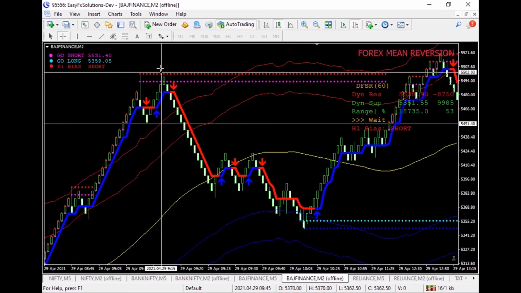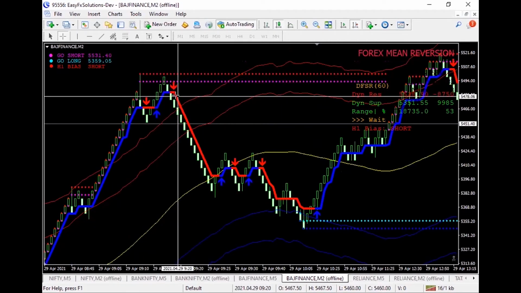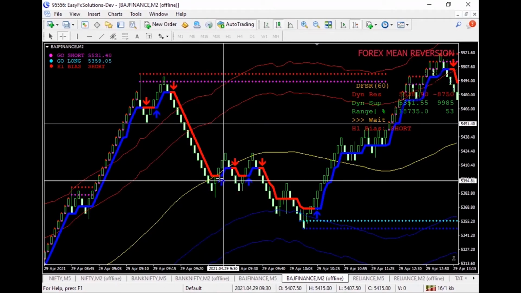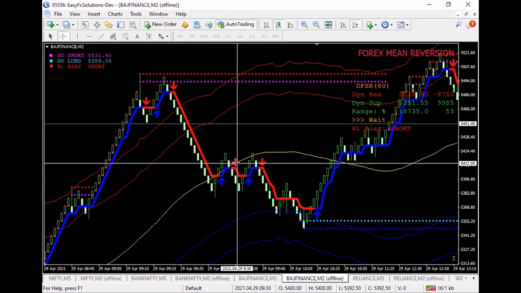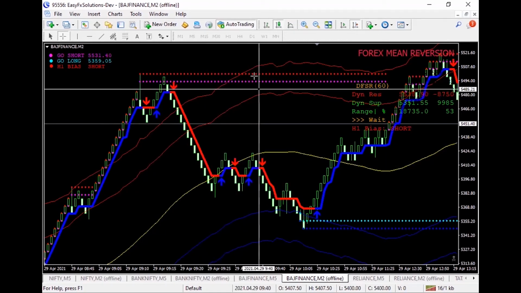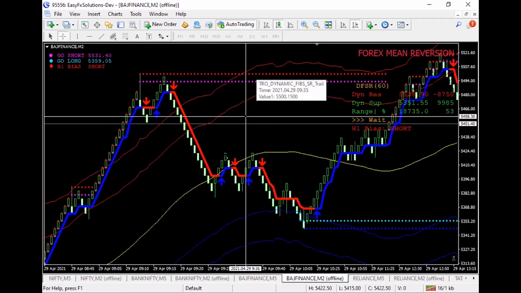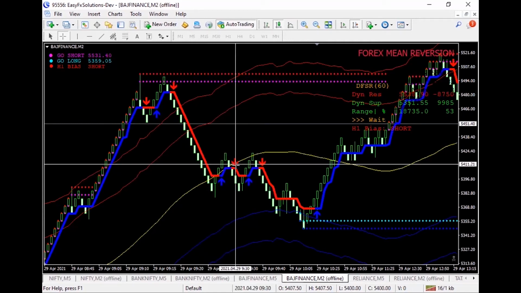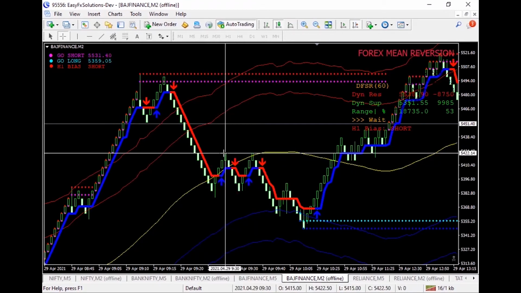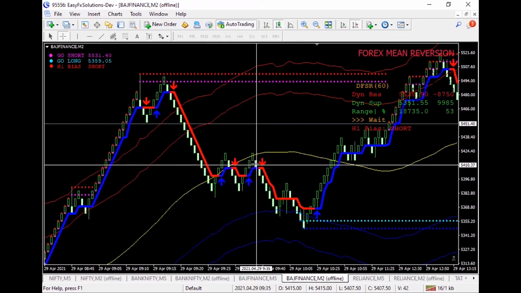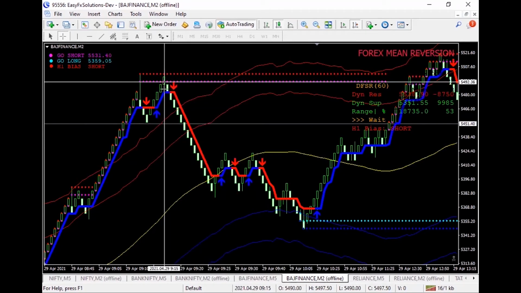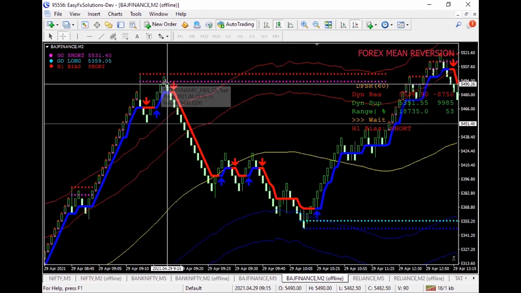For example, if I am taking a sell position from here, the market starts coming down. Very good. I got a buy signal. I'll be eliminating this buy signal. I'll not take a buy. If the market rallies, that is okay. I'll be maintaining the stop loss here, right? So I'll not be taking this particular buy trade. I'll be going for this sell trade. I put a stop loss here. Once again, I did not take a buy trade. I took a sell trade here. So whatever trades I'm taking, I'll be taking the trade in the direction of the major trend.